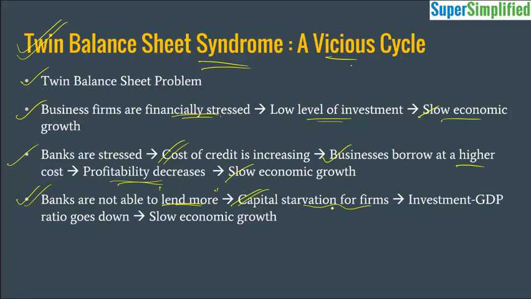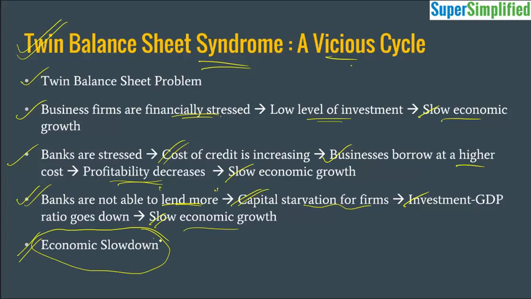So firms are not able to innovate, they are not able to expand, so business expansion comes to a halt, and the investment to GDP ratio goes down, and this again leads to slow economic growth, right? And this ultimately leads to economic slowdown. Okay, and when there is economic slowdown, these firms will never come into such a shape that they will be able to repay the loans, right? So the twin balance sheet problem will continue. This is a vicious cycle, and it is very difficult for these firms to come out of this problem by themselves without any government intervention.